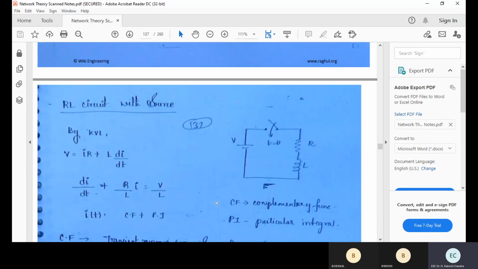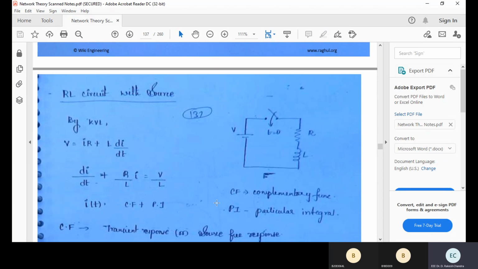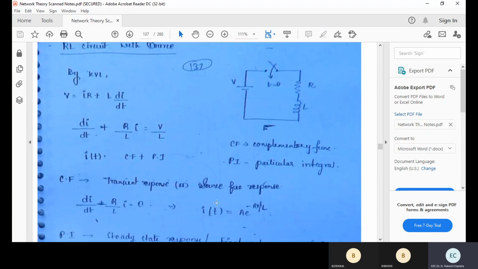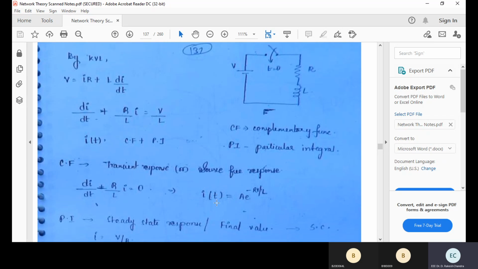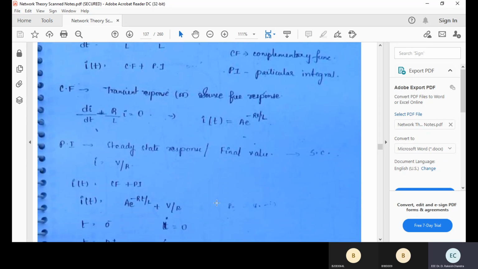That's what it is. For the RL circuit with source, the same differential equation can be written. Previously it was IR plus L into di by dt equal to 0, but here V is equal to IR plus L into di by dt. If you solve that differential equation, you get the complementary function plus the particular integral. Simple. You have seen this mathematics in your first or second year, maybe even at the intermediate level. If you solve any differential equation, it will have a complementary function plus a particular integral. If you solve for the response, here I of t is equal to A into e to the power of minus R by L into t.